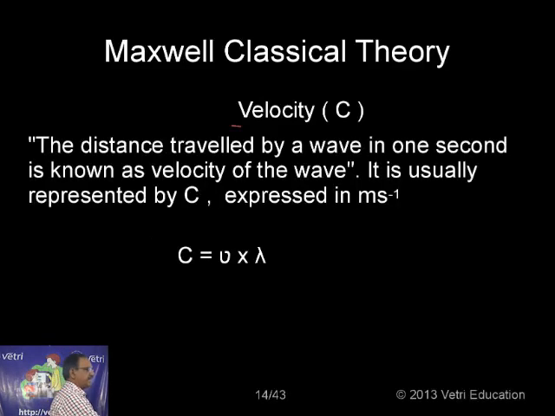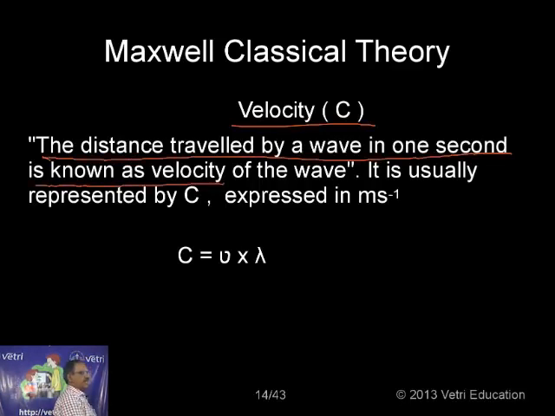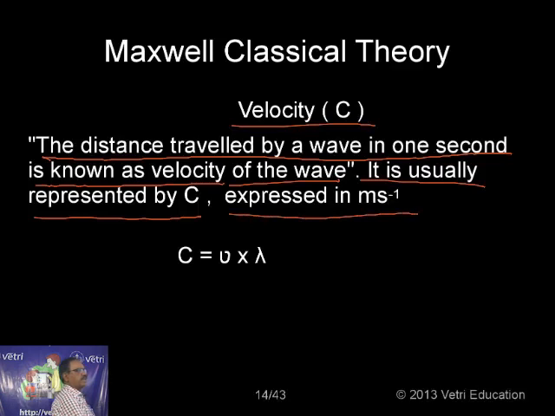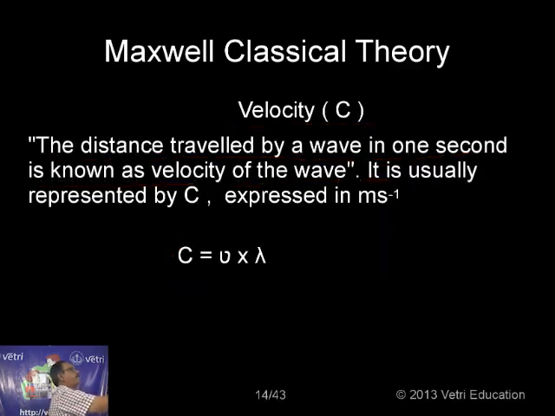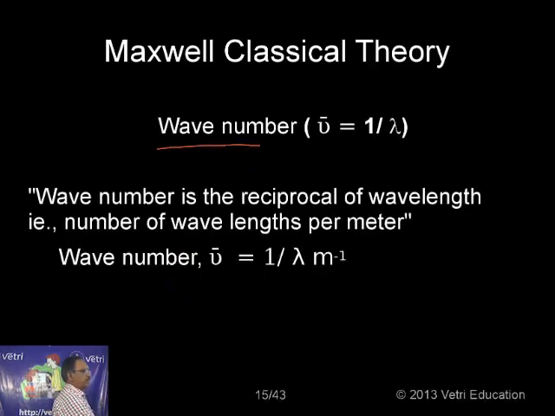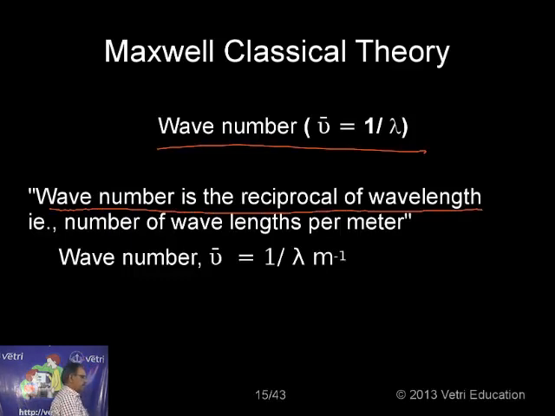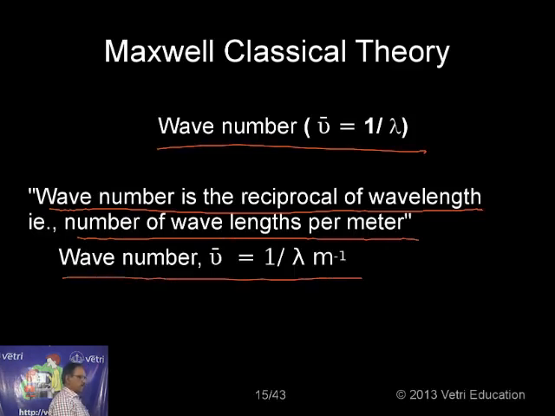Next one, velocity, C. The distance travelled by a wave in 1 second is known as the velocity of the wave. It is usually represented by C, expressed in meters per second, and given by C equals nu into lambda. Next one, wave number, nu bar, which is nothing but 1 by lambda. What is wave number? Wave number is the reciprocal of wavelength, that is, the number of wavelengths per meter. Mathematically, wave number equals 1 by lambda per meter.